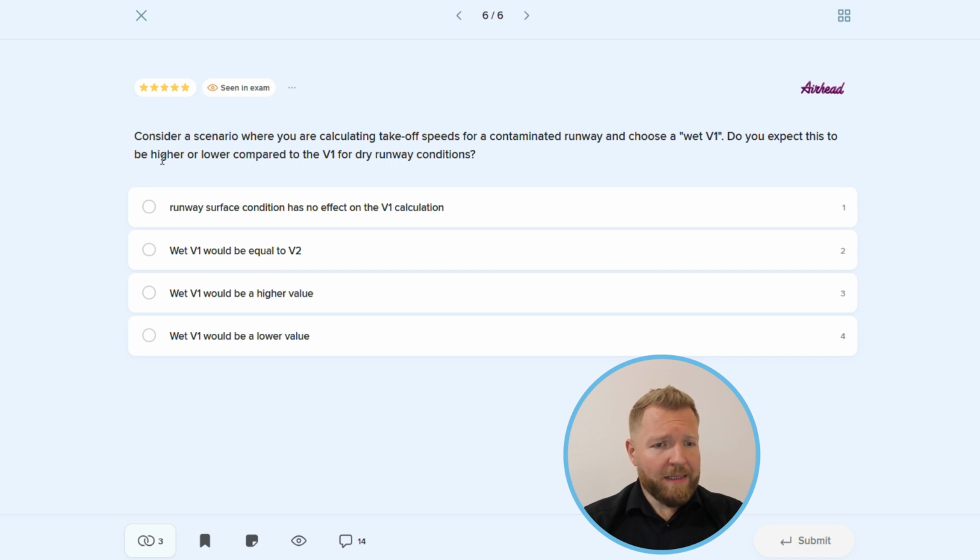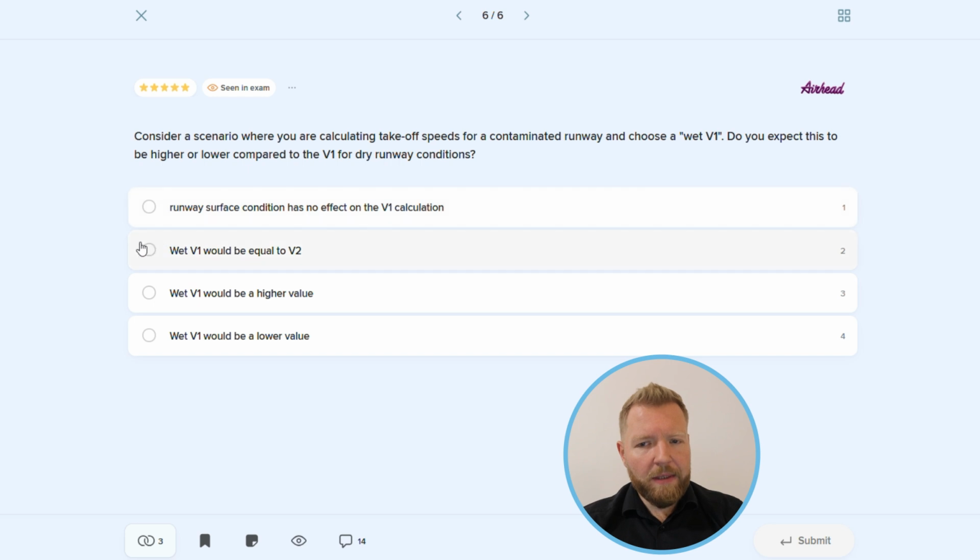Question number 6. Consider a scenario where you are calculating takeoff speeds for a contaminated runway and you choose a wet V1. Do you expect this to be higher or lower compared to the V1 for dry runway conditions?